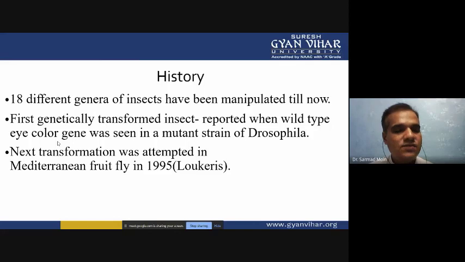The first transformation was attempted in the Mediterranean fruit fly in 1995, by the scientist Loukeris, who first transformed the Mediterranean fruit fly.